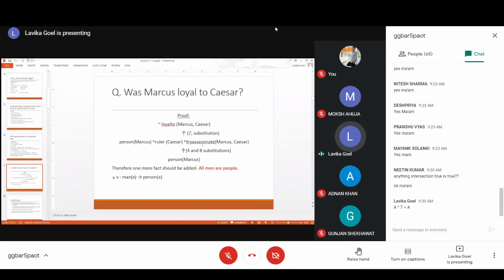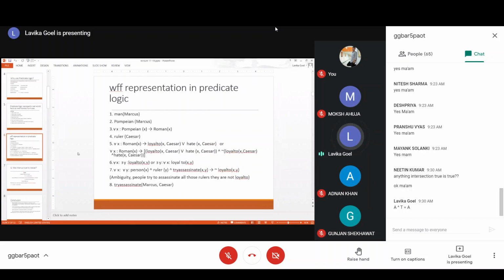You can say that these are three sub goals, and you are trying to satisfy each of these sub goals one by one, right? So ruler Caesar you have satisfied because it exists as a fourth rule. Then try assassinate Marcus, Caesar, that exists as your eighth rule. So that is also satisfied. Now you are left with person Marcus, right? So is person Marcus existing in your database of facts? Just see your database of facts. Is person Marcus existing or not? Can anybody tell me? No, you have man Marcus, but you don't have person Marcus, right?